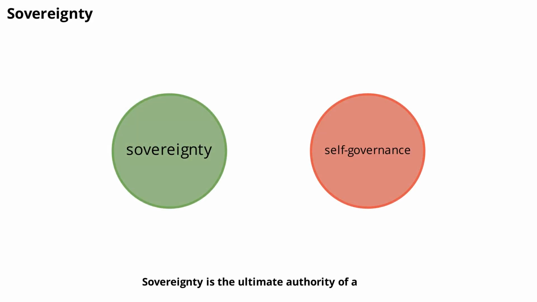Sovereignty is the ultimate authority of a state to govern itself without outside interference. It means that a state has the right to make its own laws and policies. However, sovereignty can be limited by international agreements or organizations, such as the United Nations.